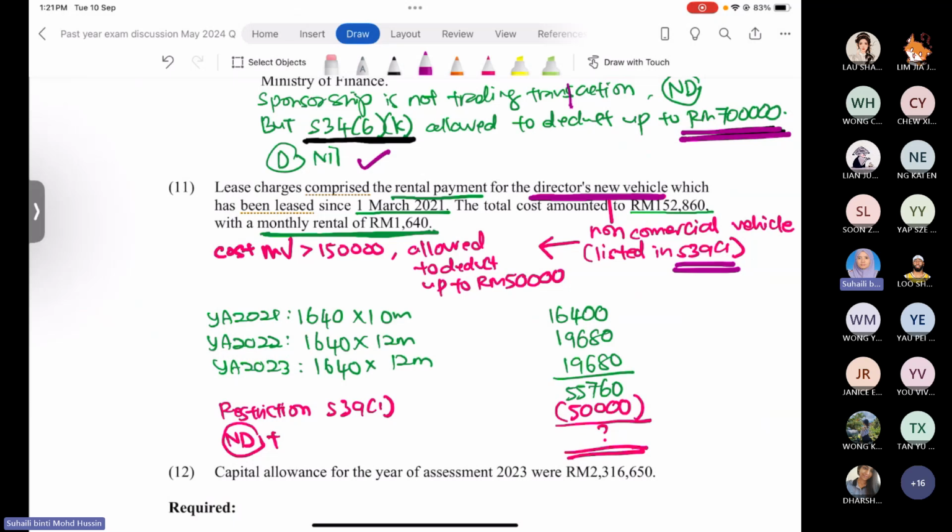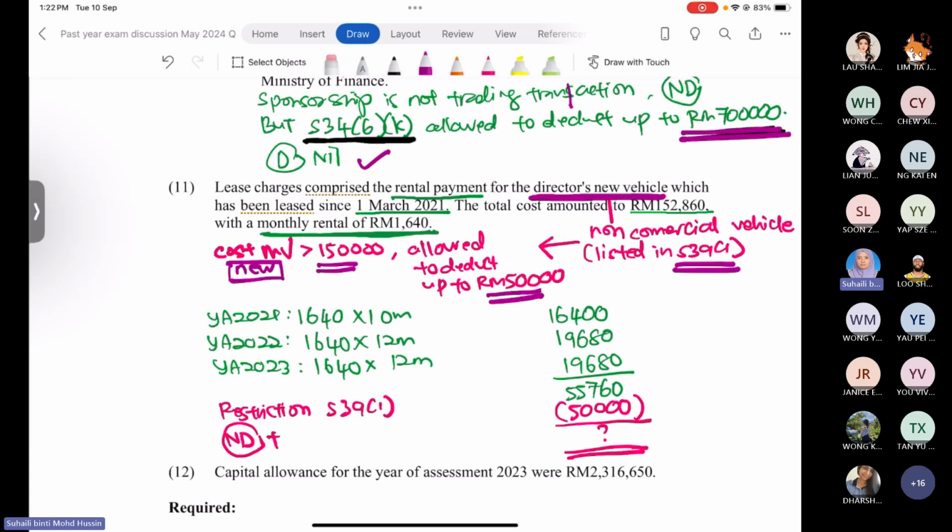So when the company pays the lease payment for the director's new vehicle, this is a non-commercial vehicle listed under prohibited deduction, section 39 subsection 1. Allowed for deduction but restricted to a certain amount. If you look back at lecture 8, if the cost of the new motor vehicle is higher than 150,000 ringgit, the company is allowed to deduct the rental payment on the lease charges up to 50,000 ringgit.